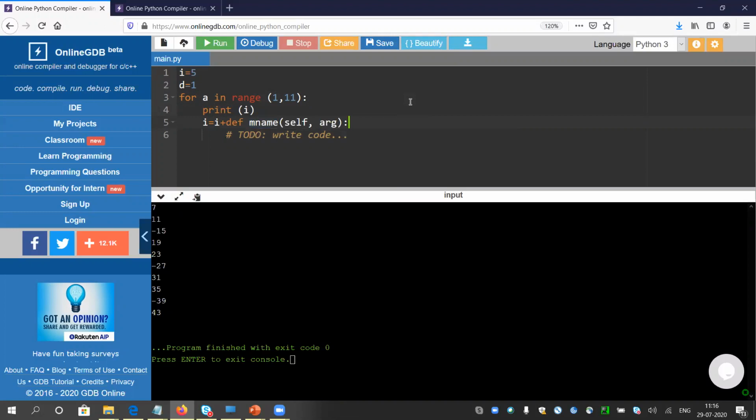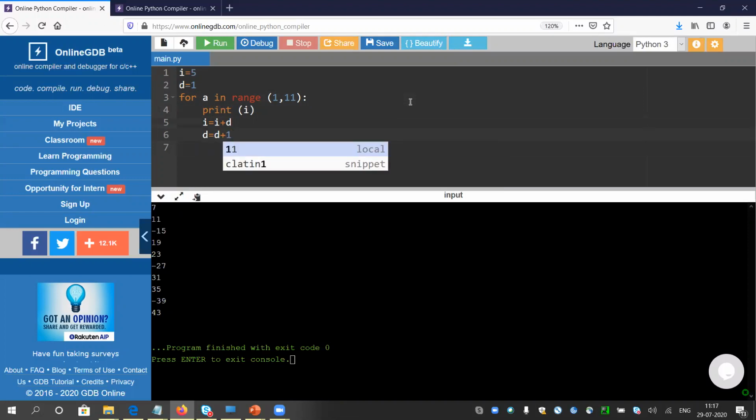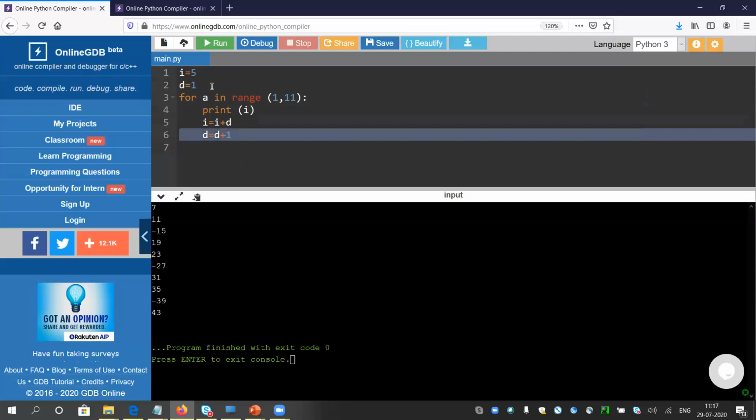Here I will increment the value of i by d. Okay, d is enough. So i equals to i plus d, and every time the value of d will be incremented by 1, because d means difference. It will be easier for me to understand and for you as well. At first the difference was 1. After that, every time the difference was incremented by 1. Let me run it. Yeah, look, 5, 6, 8, 11, it is giving the correct result.